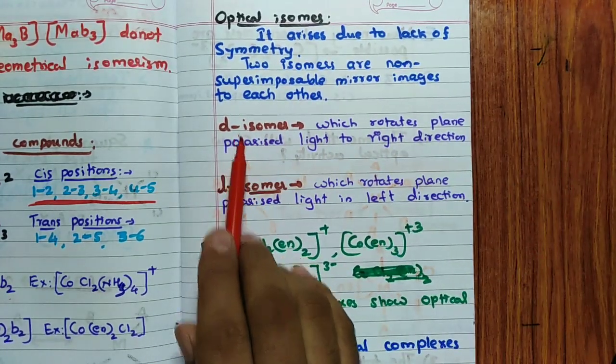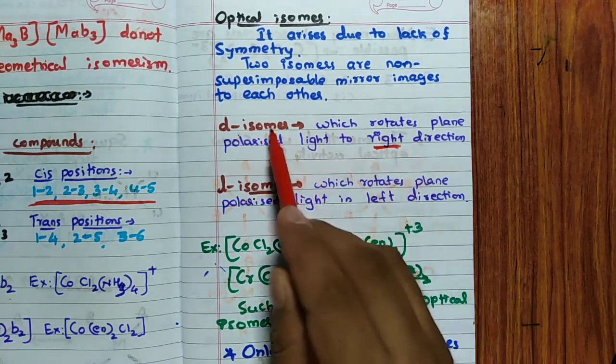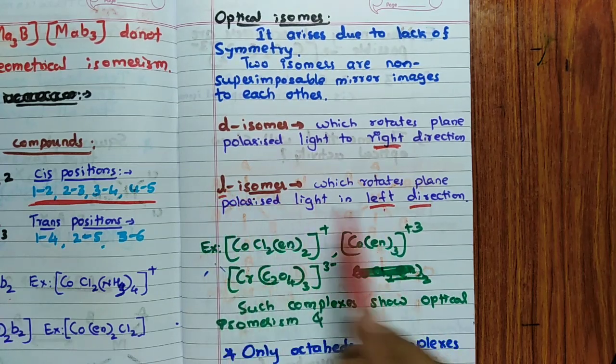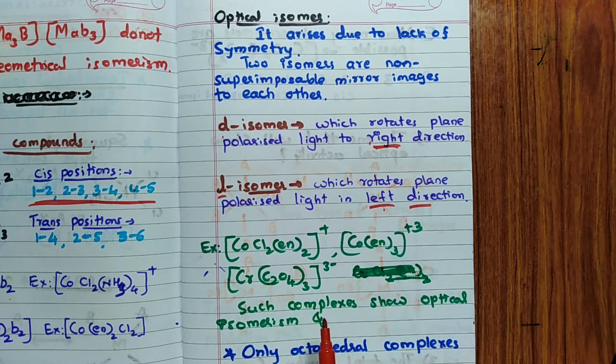In that, two isomers: D isomer and L isomer. The D isomer rotates plane polarized light in the right direction, right is D. Left direction is L. Remember, left is L, and the remaining one is D, right. D is right, L is left. That's all.